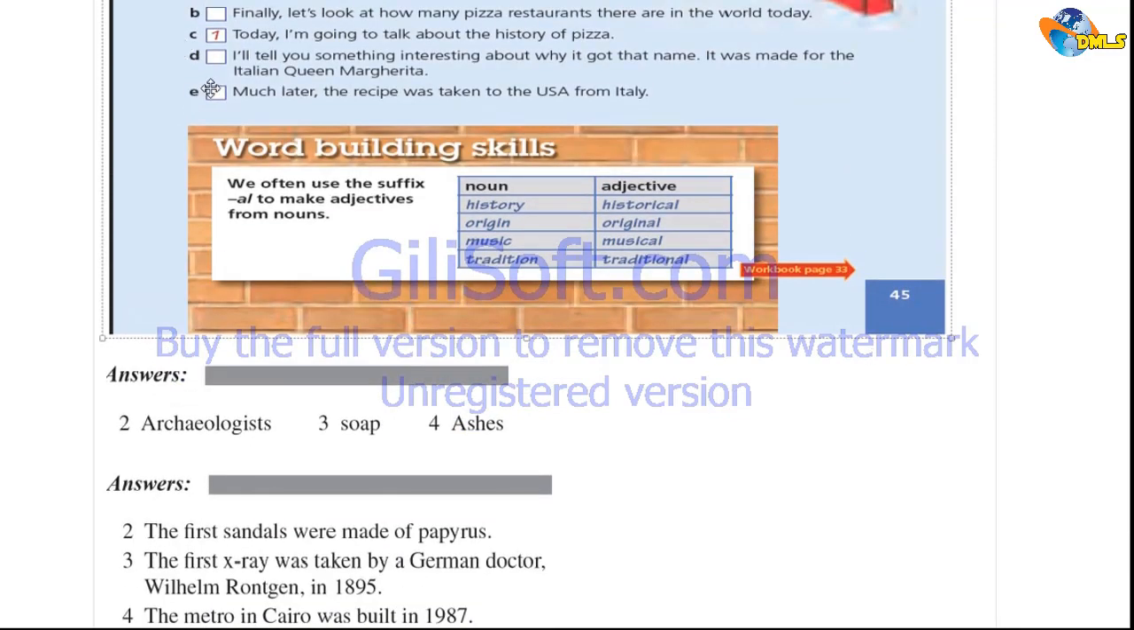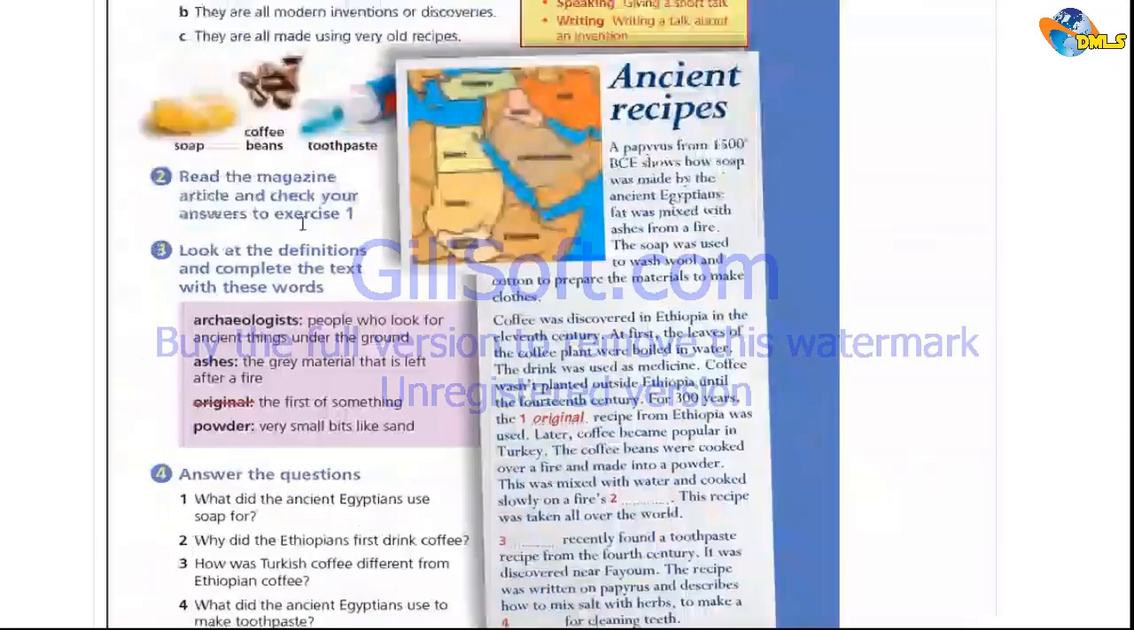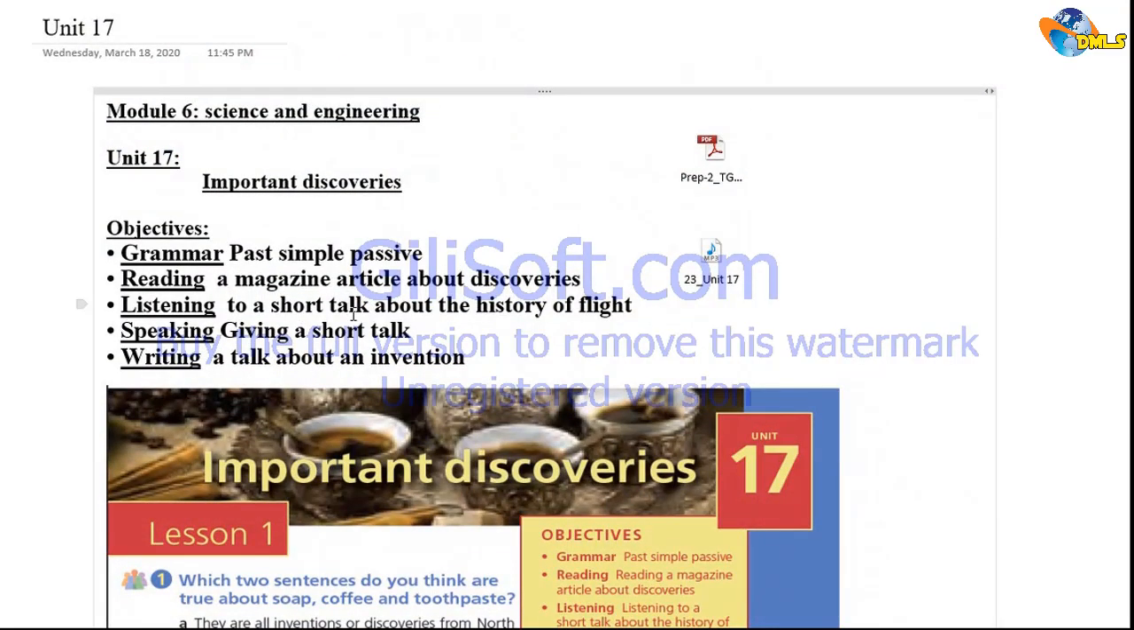These are the parts to cover with our unit. We have some word building for the writing exercise, using adjectives and derivatives of certain nouns. We have a noun like history. The derivative of that noun to create the adjective is to change it into historical, origin, original, music, musical, traditional. These are how we use a suffix, which is the al, to make an adjective from a noun. This is the derivative part, and then we are done with our unit.